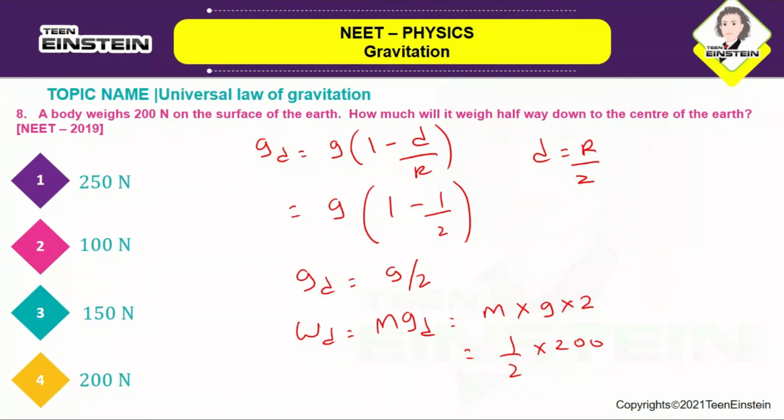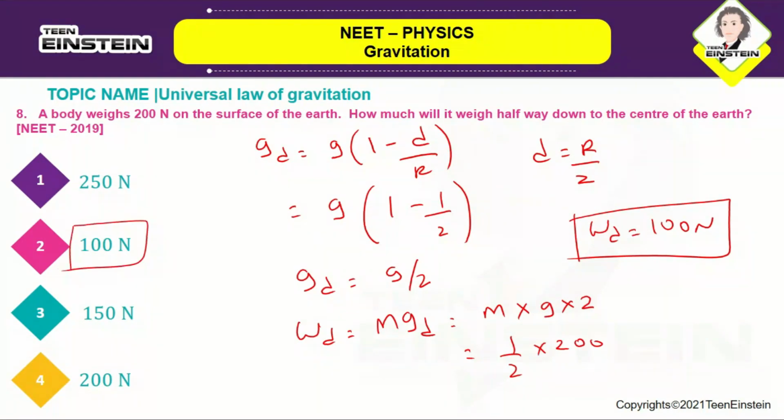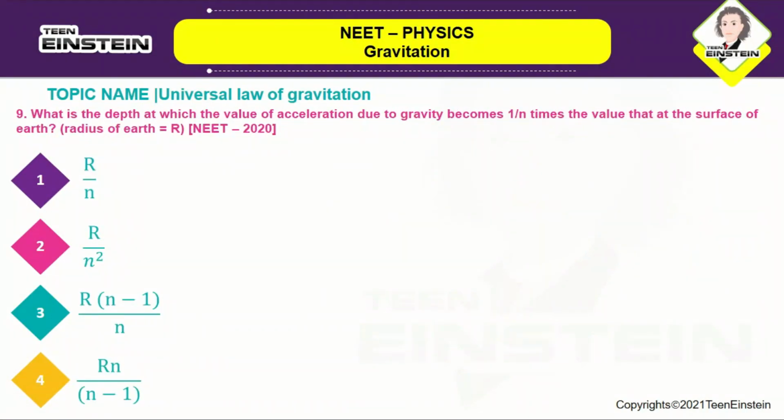So Wd will become 100 newtons. So the correct answer is option number 2, 100 newtons. Okay, let us move on to the next question.